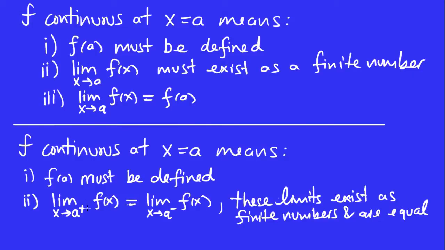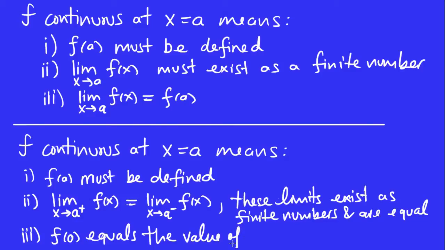So what do I mean there? That the right-hand limit exists as a finite number, the left-hand limit exists as a finite number, and those two values are the same. And thirdly, this f of a is the same number as the right-hand limit and the left-hand limit. f of a equals the value of the limit in part 2 above.